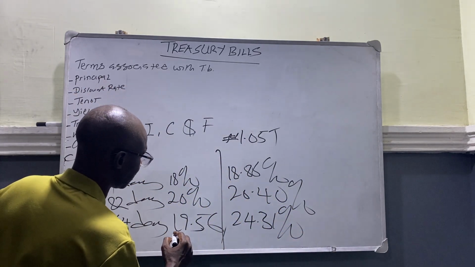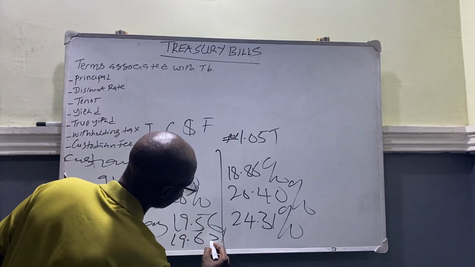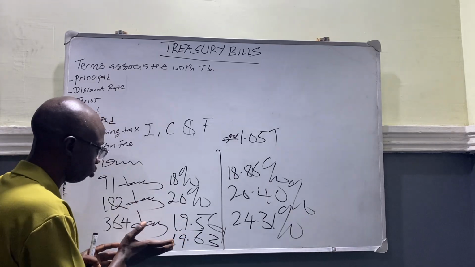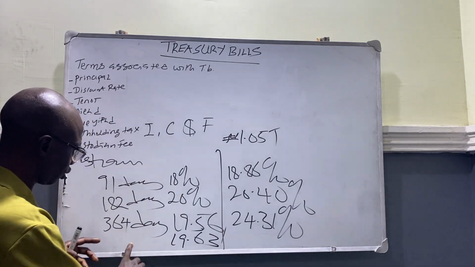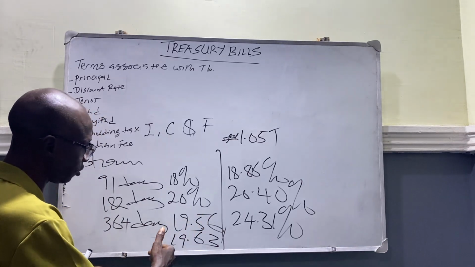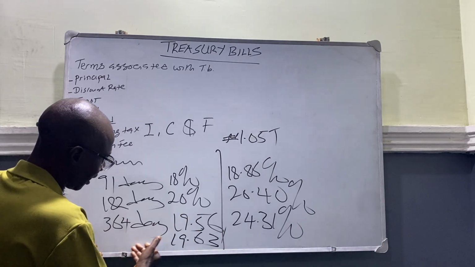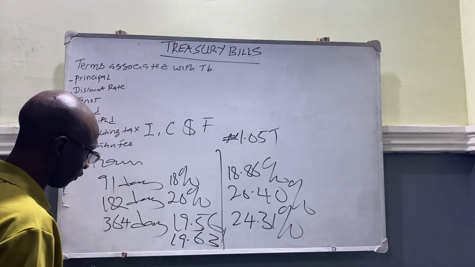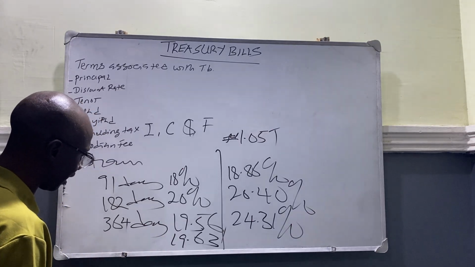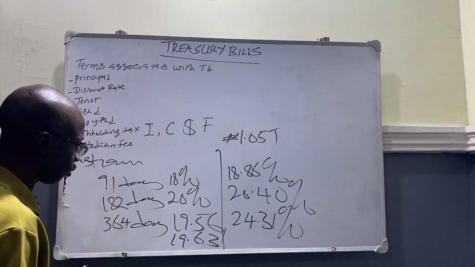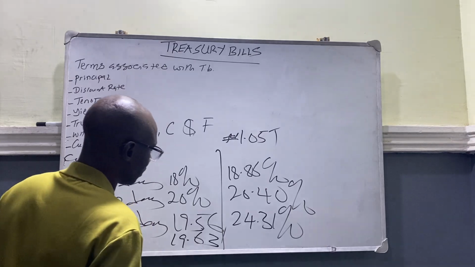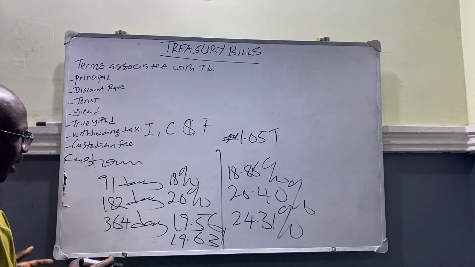Now, just like I said before, I think in the month of April, the interest on 364 days was 19.63%. But this time around, the CBN tried to reduce the interest rate, the stop rate. They are trying to trim government borrowing by trimming the rate of return, in an attempt not to deepen the investors' confidence in the fixed income market. So by reducing it from 19.56 to 19.63, we have about 0.7 basis point.